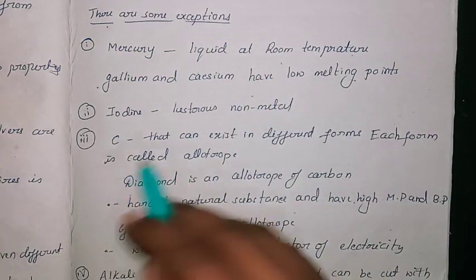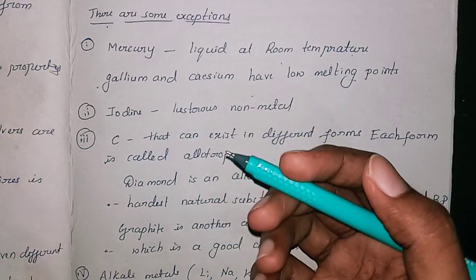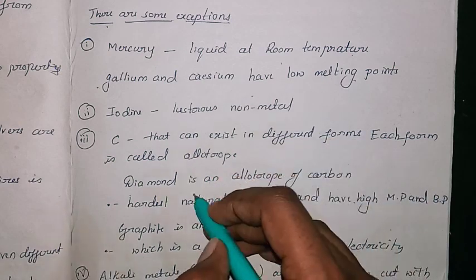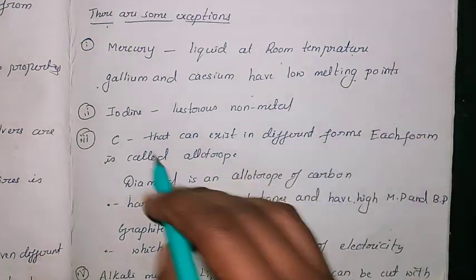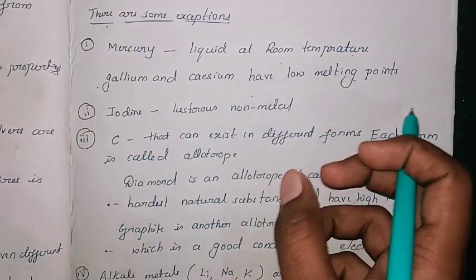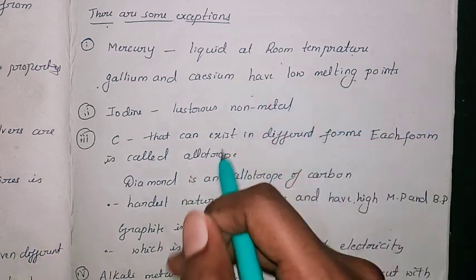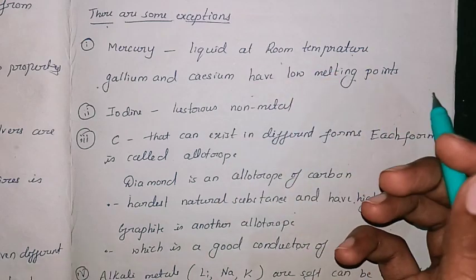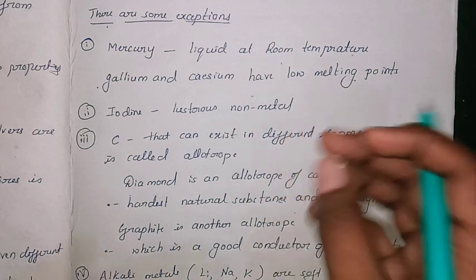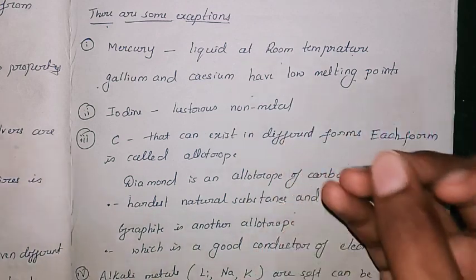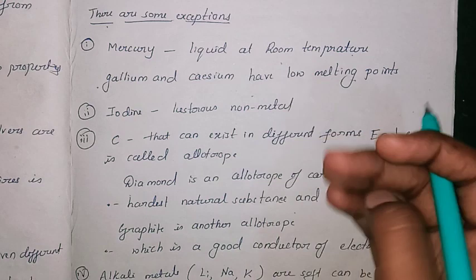And carbon, you know, has allotropes. Carbon has diamond and graphite, which are the allotropes of carbon. Allotrope means it exists in a different form. So carbon can arrange itself to become diamond and graphite. Diamond is the hardest natural substance. Hard means what? It has a very high melting point. It is not easy to melt. So it has a high melting point and even a high boiling point.